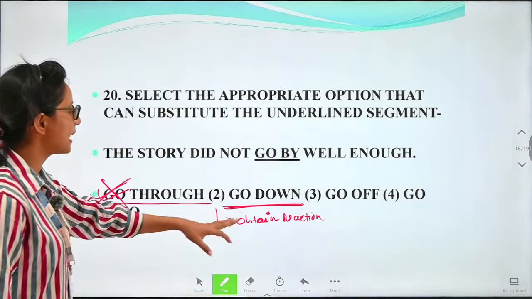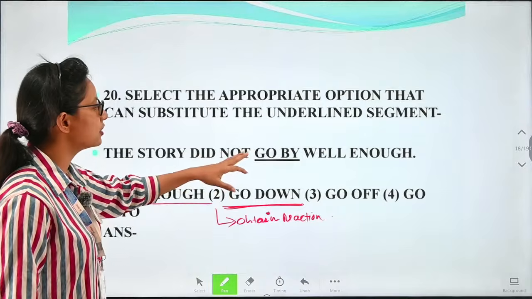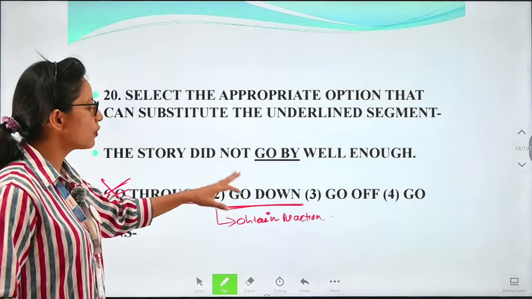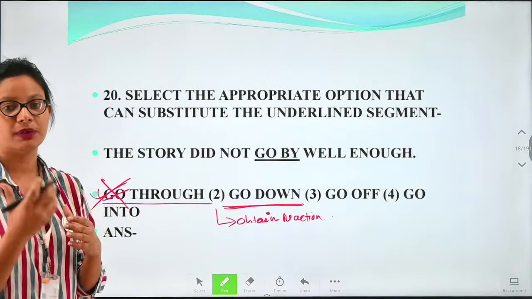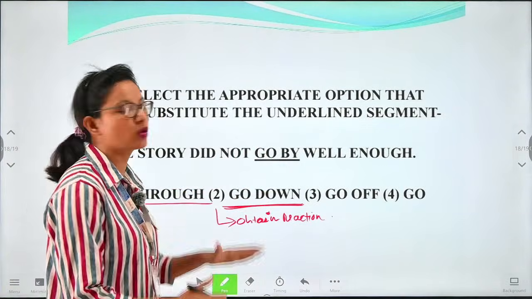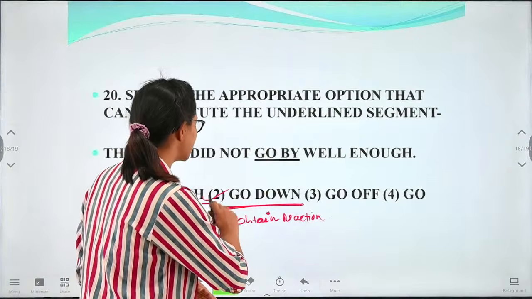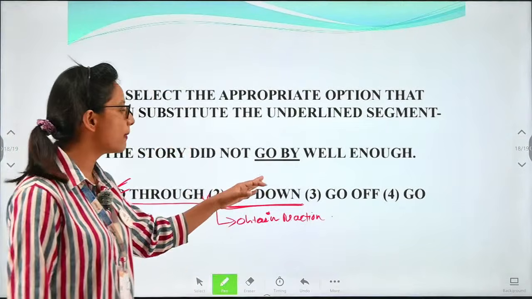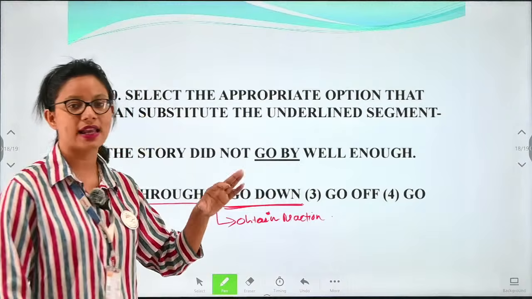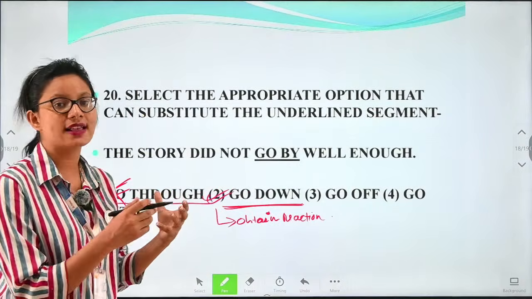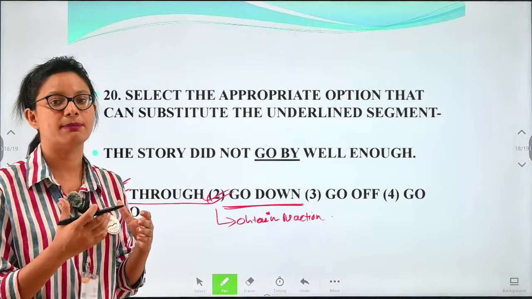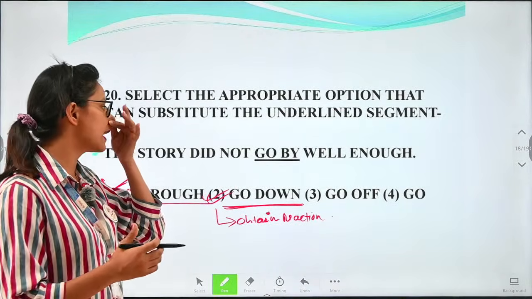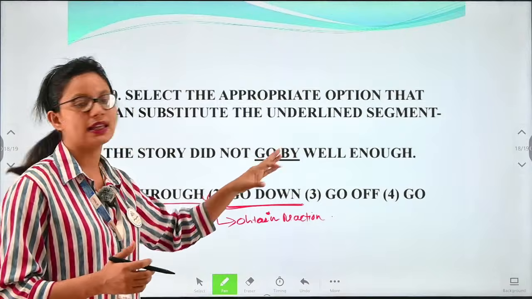So the story did not go by well enough. So we can say that the story did not get much reaction from the people. So we can relate go by with go down. So go down can correctly substitute the word go by, because they both express that the story had not got much reaction from the people.